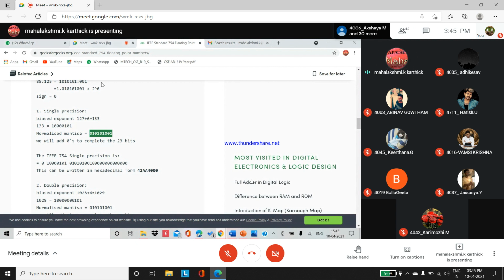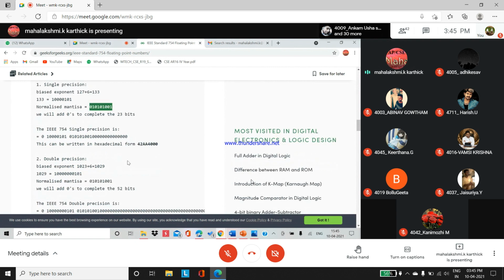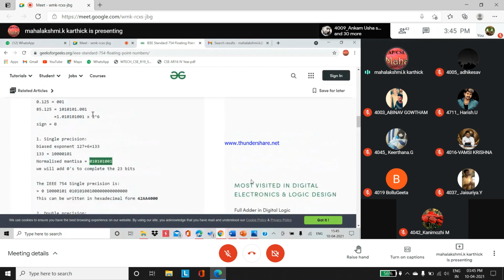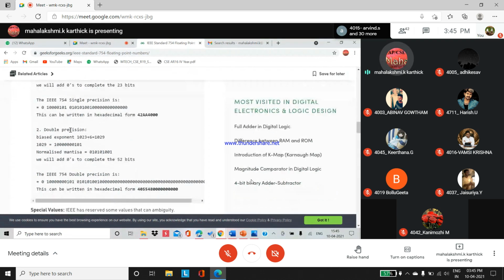Double precision for the same number. This is the normalized mantissa number. The exponent is also 6. But what will be differing? For double precision, biasing: the bias value is 1023, plus 6 equals 1029. This you have to convert to its binary form. This is the exponent value now. Normalized mantissa, which is already found from the problem.